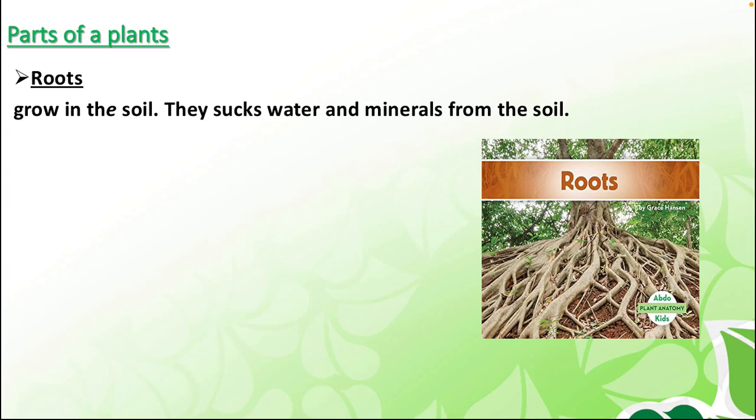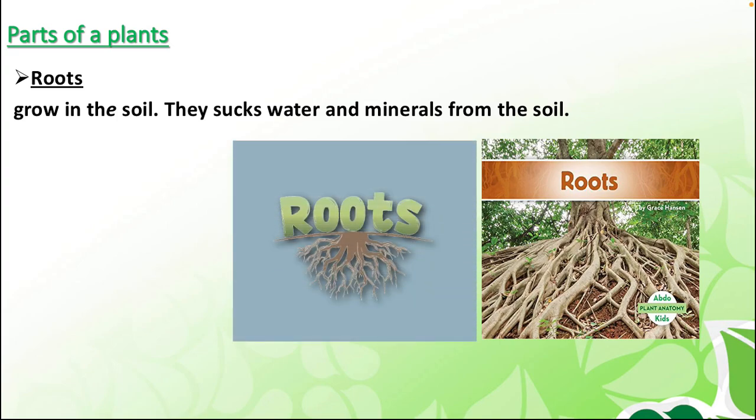The root grows in the soil. It sucks water and minerals from the soil. You can see in this picture, these are the roots of a tree. The older the plant gets, the stronger the roots become. So the roots absorb water and minerals from the soil and anchor the plant in the ground.